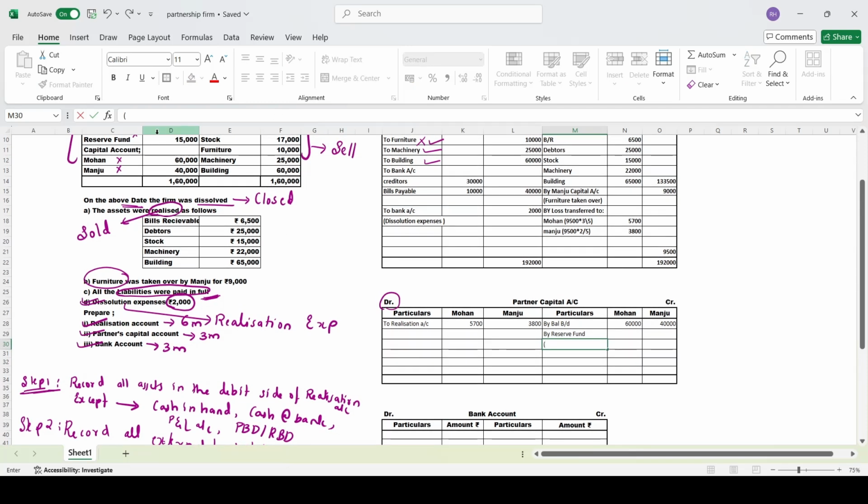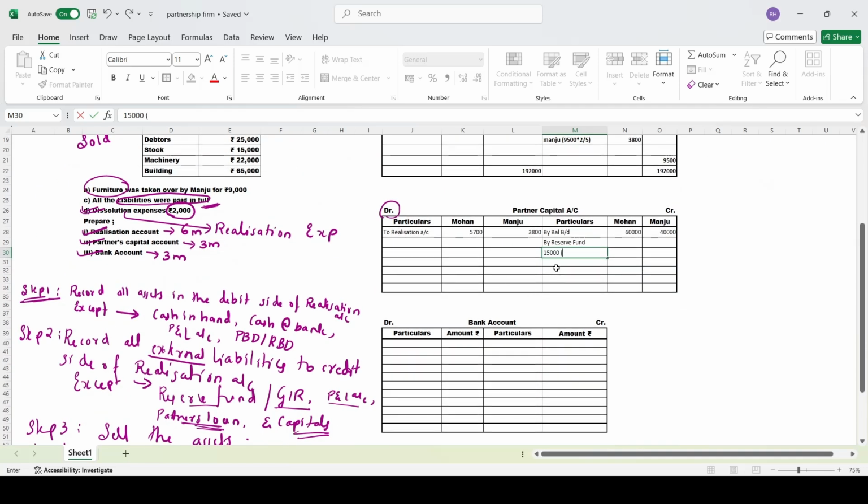It is 15,000. In which ratio do we distribute it? What is their profit sharing ratio? 3:2. When you distribute 15,000 in 3:2, it comes to 9,000 and 6,000.